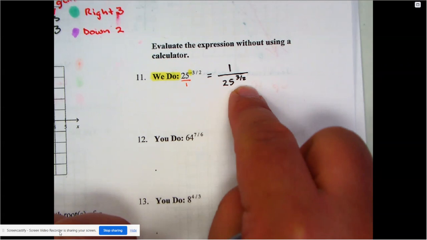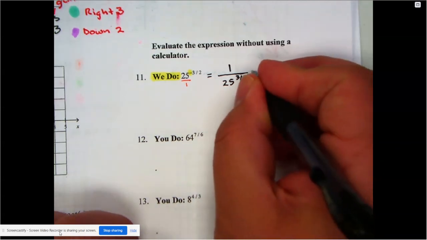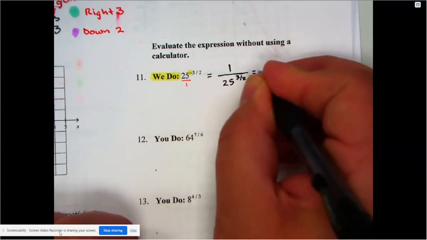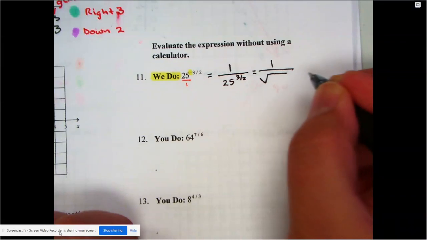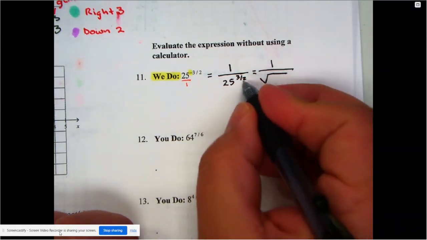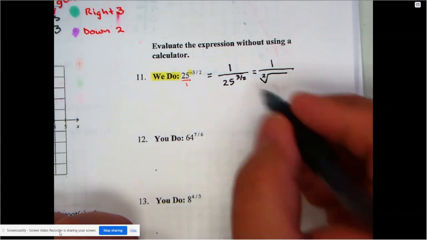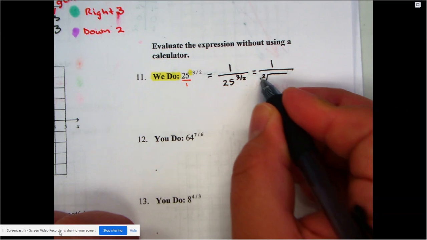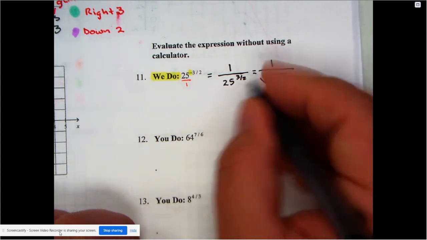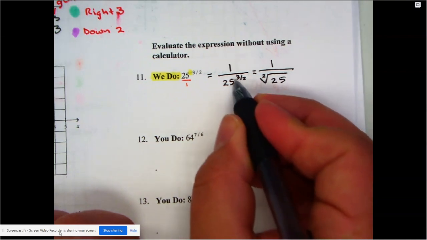But now I see a fraction. I see my power that's a fraction. So because I see a power that's a fraction, it means that I can transform this into a radical. And not just any radical, because there's a 2 in my denominator, there's my index of 2, which, by the way, I don't even have to write. Remember, if there's nothing there, it's an automatic invisible 2. And then, of course, I'll have to put my 25 on the inside and the numerator.